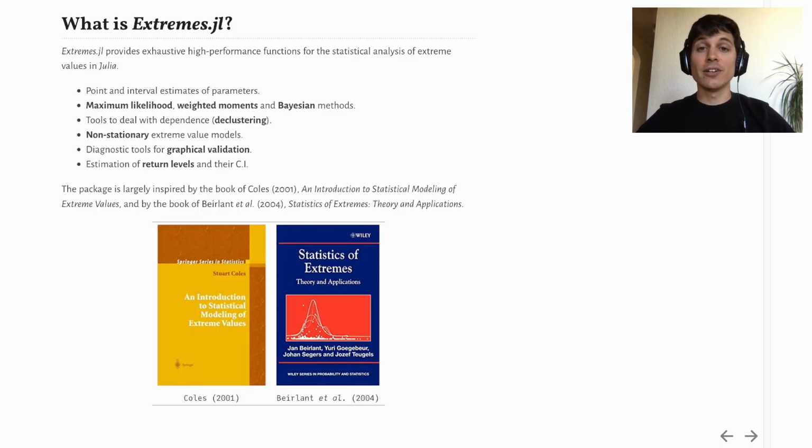Extremes provides exhaustive, high-performance functions for the statistical analysis of extreme values in Julia, including point and interval estimates of extreme value distribution parameters, three parameter estimation methods, tools to deal with dependence including cluster identification functions, support for non-stationary extreme value models, diagnostic tools for graphical validation, and the estimation of return levels and their confidence intervals.